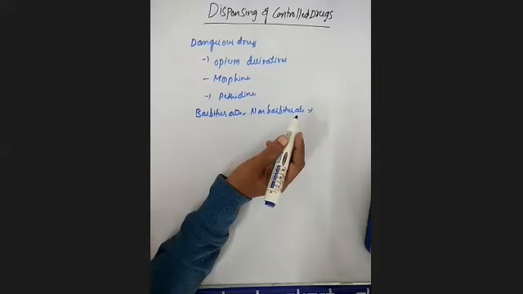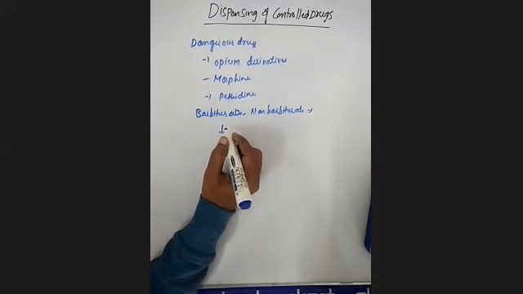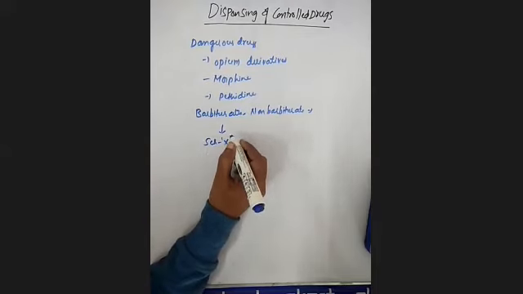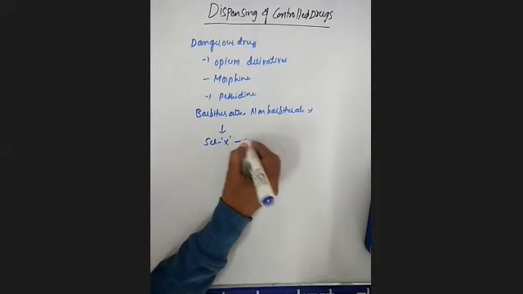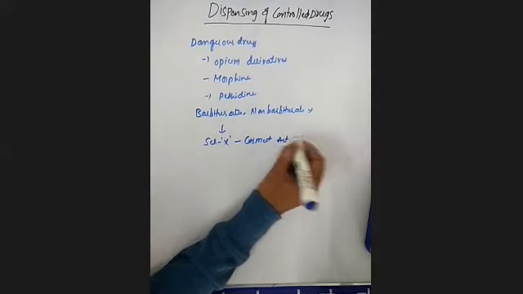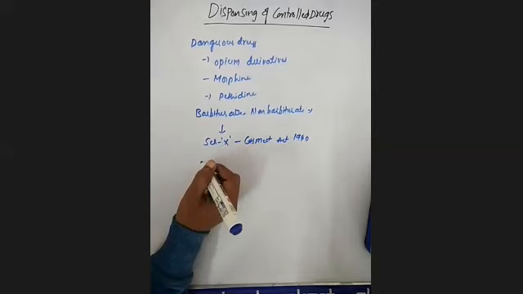Mainly, all these kinds of drugs come under Schedule X of the Drugs and Cosmetics Act 1940. But for the control and use of these drugs, the Narcotic Drugs and Psychotropic Substances Act was passed.